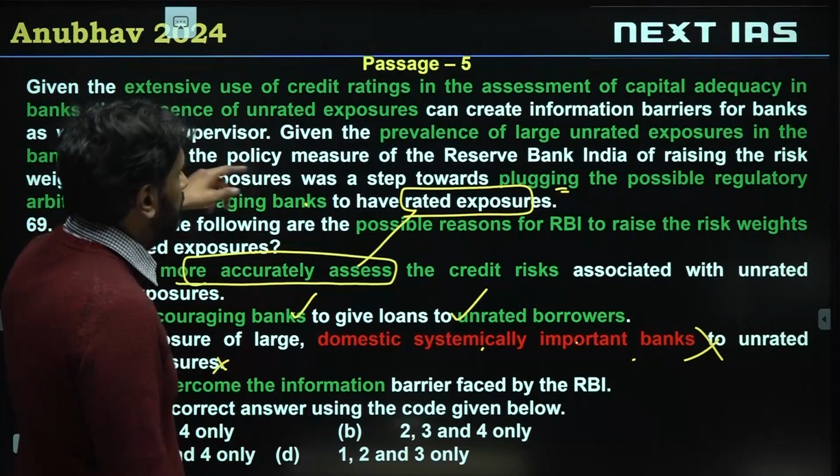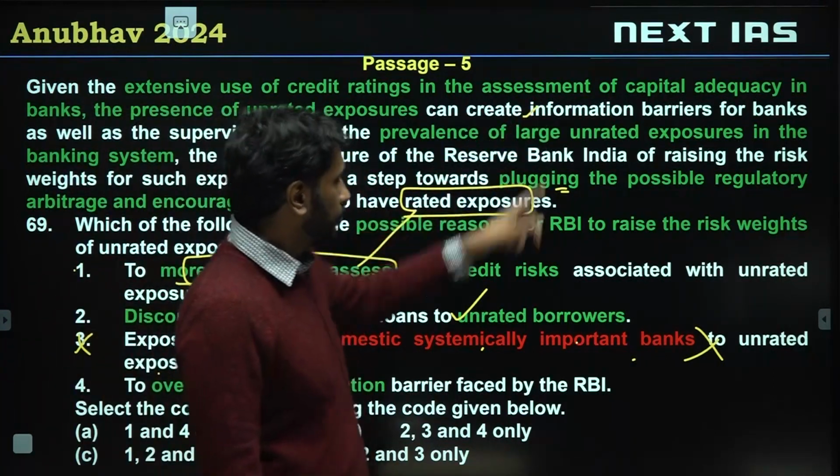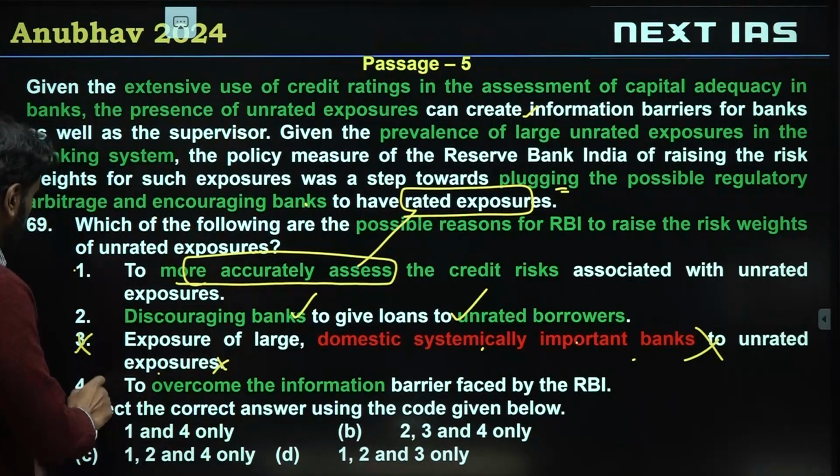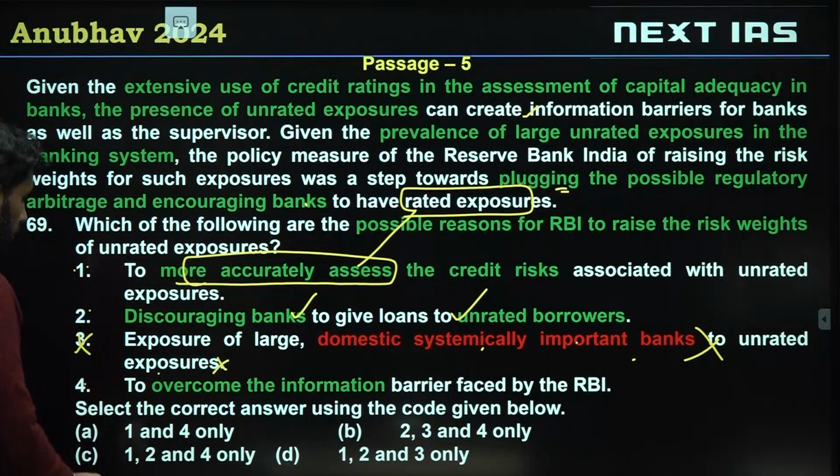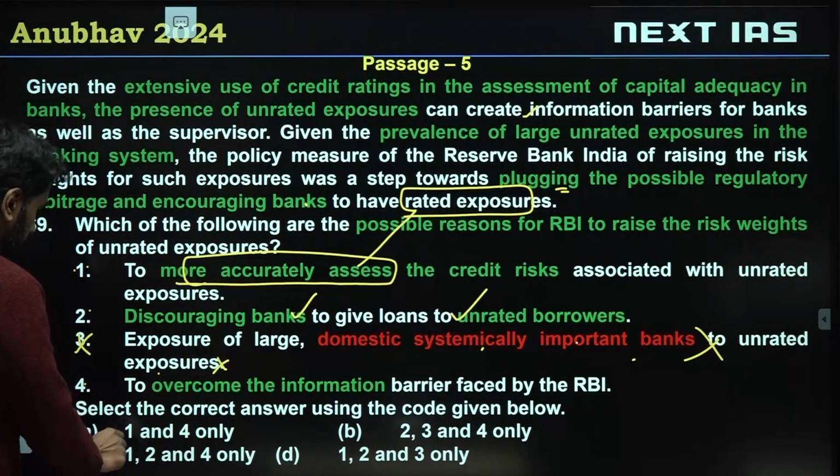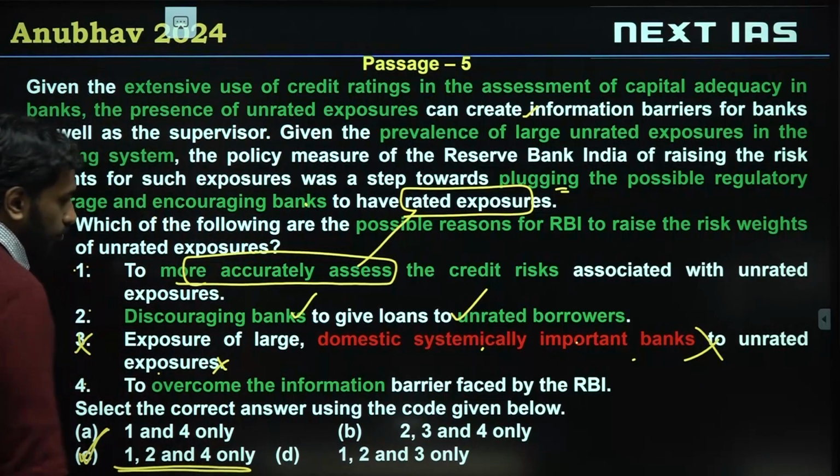Information barrier is outright suggested. Information barriers are created. So overcoming information barrier. So 1, 2 and 4, the correct choice here should be option C. 1, 2 and 4 only.